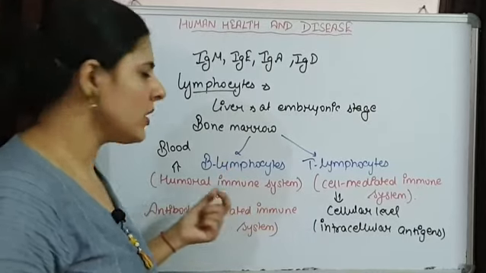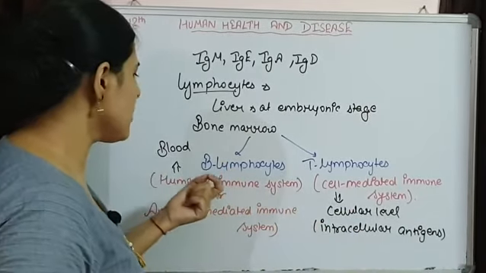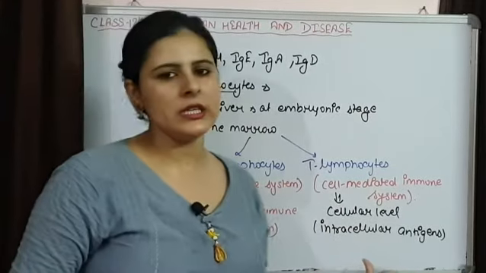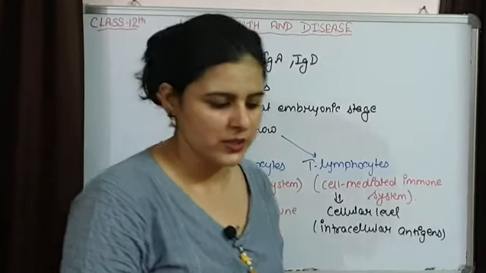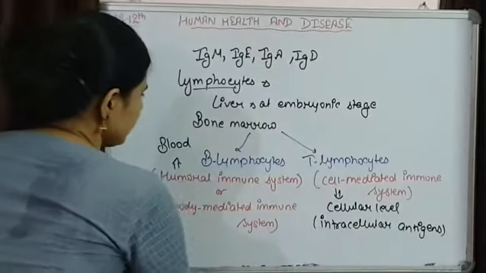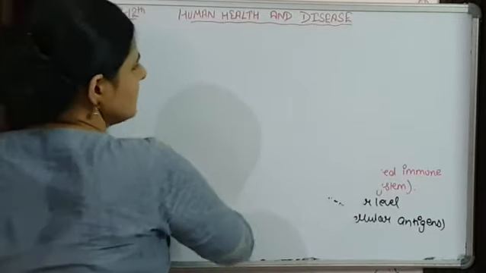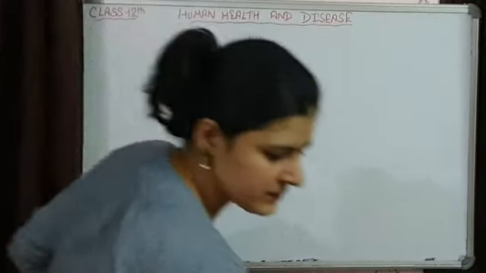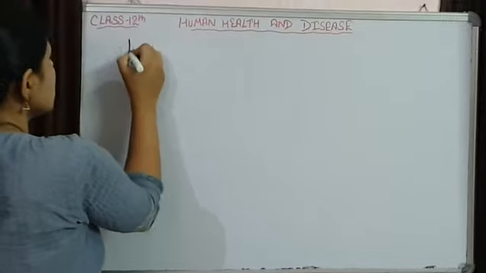So we are going to talk about how the humoral immune system functions and how the T lymphocytes, or cell mediated immune system, function. Let's talk about the humoral immune system first.